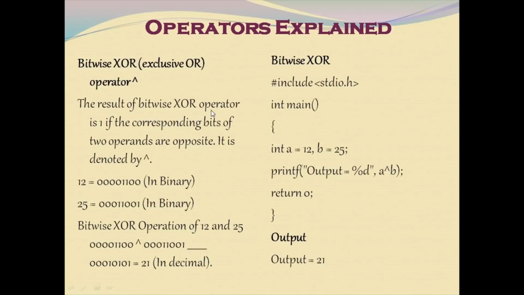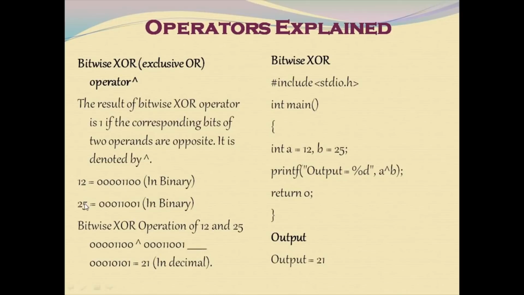The result of the bitwise XOR operator is 1 if the corresponding bits of the two operands are opposite. It is denoted by a caret. So, the result is going to be 1 only when we have two complementary operands, that is 0 1 or 1 0. Otherwise, in other cases, the XOR will return the result as 0.